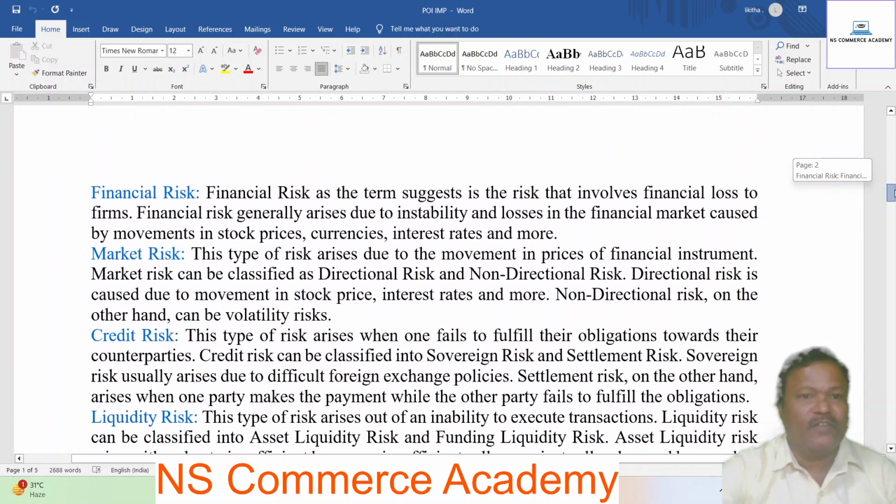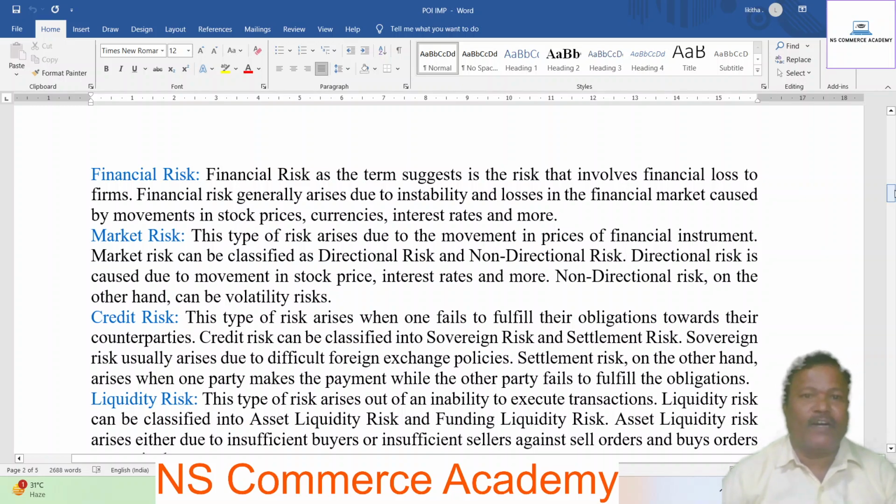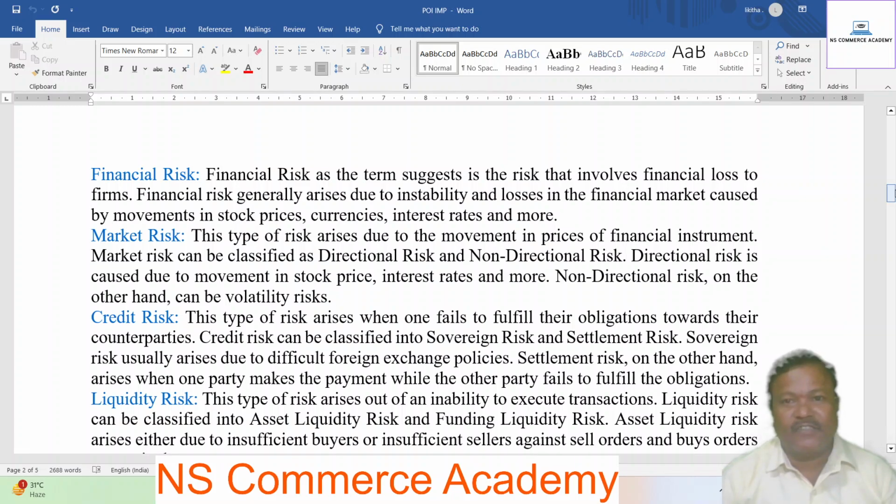Next, financial risk. Financial risk, as the term suggests, is the risk that involves financial loss to firms. Financial risk generally arises due to instability and losses in the financial market caused by movements in the stock prices, currencies, interest rates, and more.